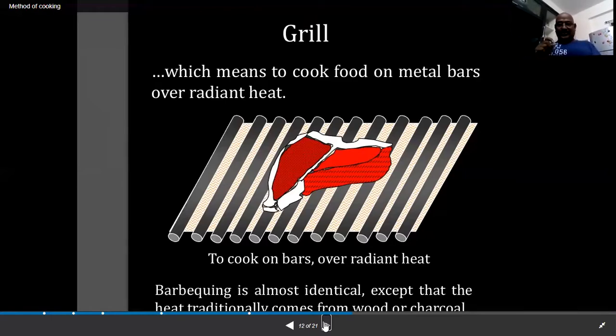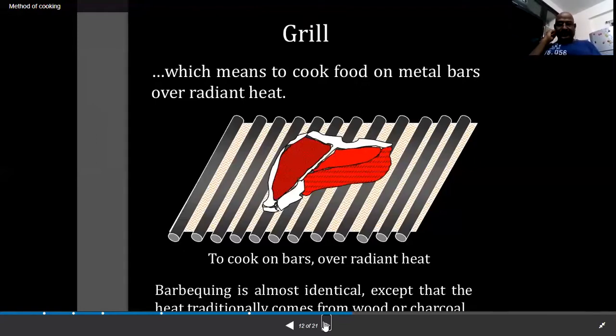To cook on a bar over radiant heat, the radiant heat is very hot. After applying the heat to the grill bars, the grill bars catch the bottom of the food, and the grill marks touch the food and make grill marks on the bottom of the food. That is known as a grilling method.